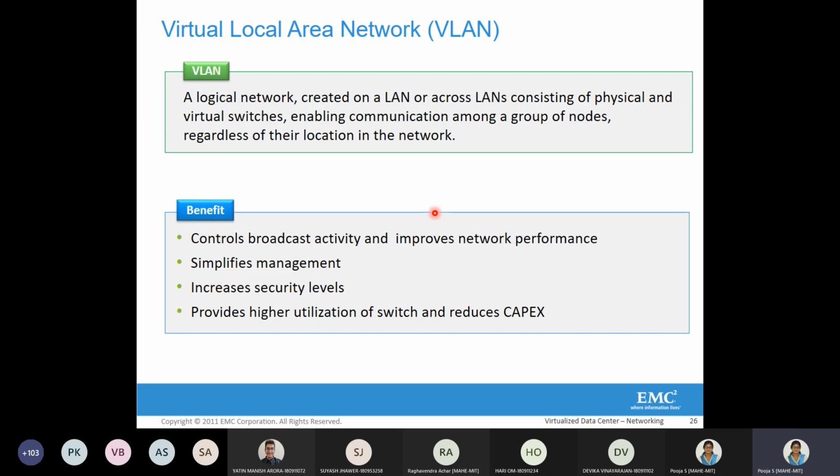The main benefit of a virtual LAN, obviously, is that broadcast activity is isolated. It improves network performance because we don't have to give another LAN for CSE. Both of them share the same line, but isolation is also there. It simplifies management, increased security levels can be implemented, and it reduces capital expenditure. These are the advantages of a virtual LAN, VLAN.